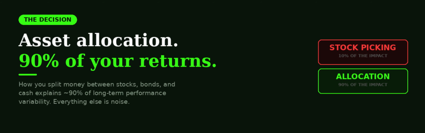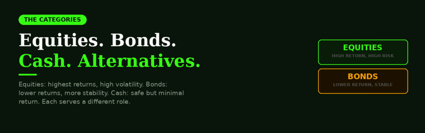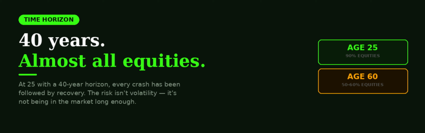What asset allocation actually is. Asset allocation is the decision about how much of your portfolio goes into each major category of investment. Equities, stocks, and index funds offer the highest long-term returns but with significant short-term volatility. Bonds, government and corporate debt, offer lower returns but more stability and income. Cash and equivalents offer safety and liquidity but minimal return. Alternative assets, real estate, commodities, gold, offer diversification benefits and inflation protection.